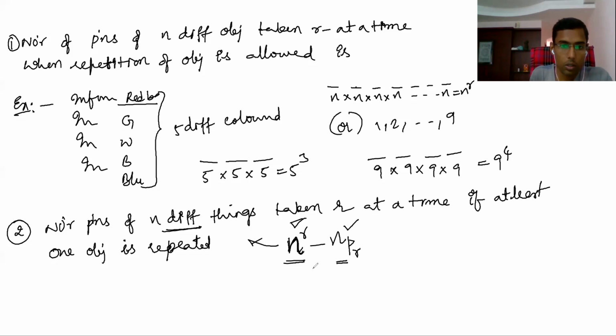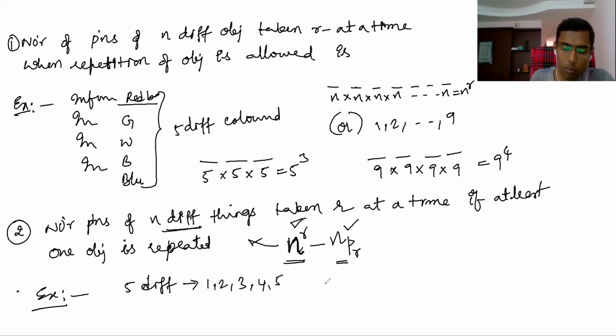Hope you are clear. Okay, so now let's take an example. Here we have five different numbers: 1, 2, 3, 4, 5. What I want is the number of permutations of five different things taken 3 at a time, 3-digit numbers.